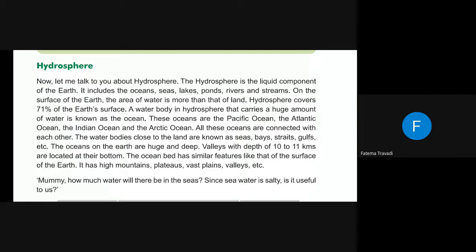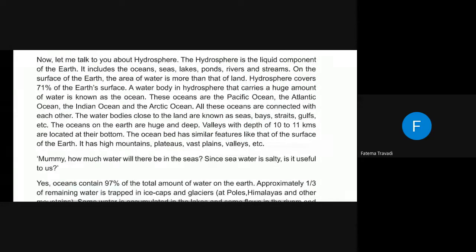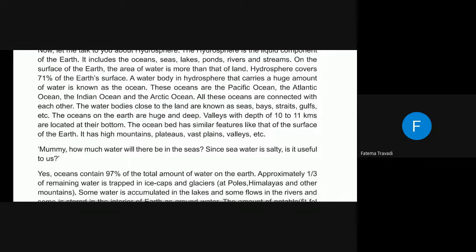The water bodies close to the land are known as seas, bays, straits, and gulfs, etc. The oceans of the earth are huge and deep, with valleys of depth of 10 to 11 kilometers located at their bottoms. The ocean bed has features similar to the surface of the earth. It has plateaus, vast plains, valleys, etc.